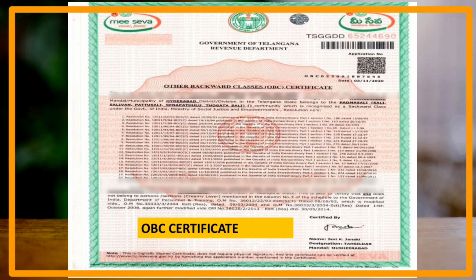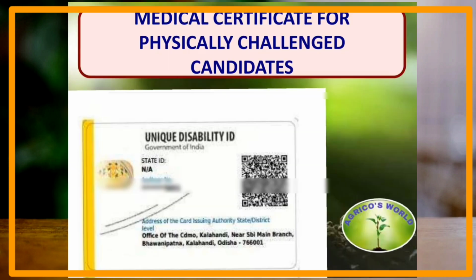Here I have also given the OBC certificate, and please be clear, friends, that BC certificate and OBC certificate are entirely different. Also, these certificates are issued only by the central government. In these certificates, your name along with your father's name will be mentioned, along with the community to which you belong. The OBC, SC, ST or EWS certificates should be issued only a few months before. Previous or old certificates are not accepted.